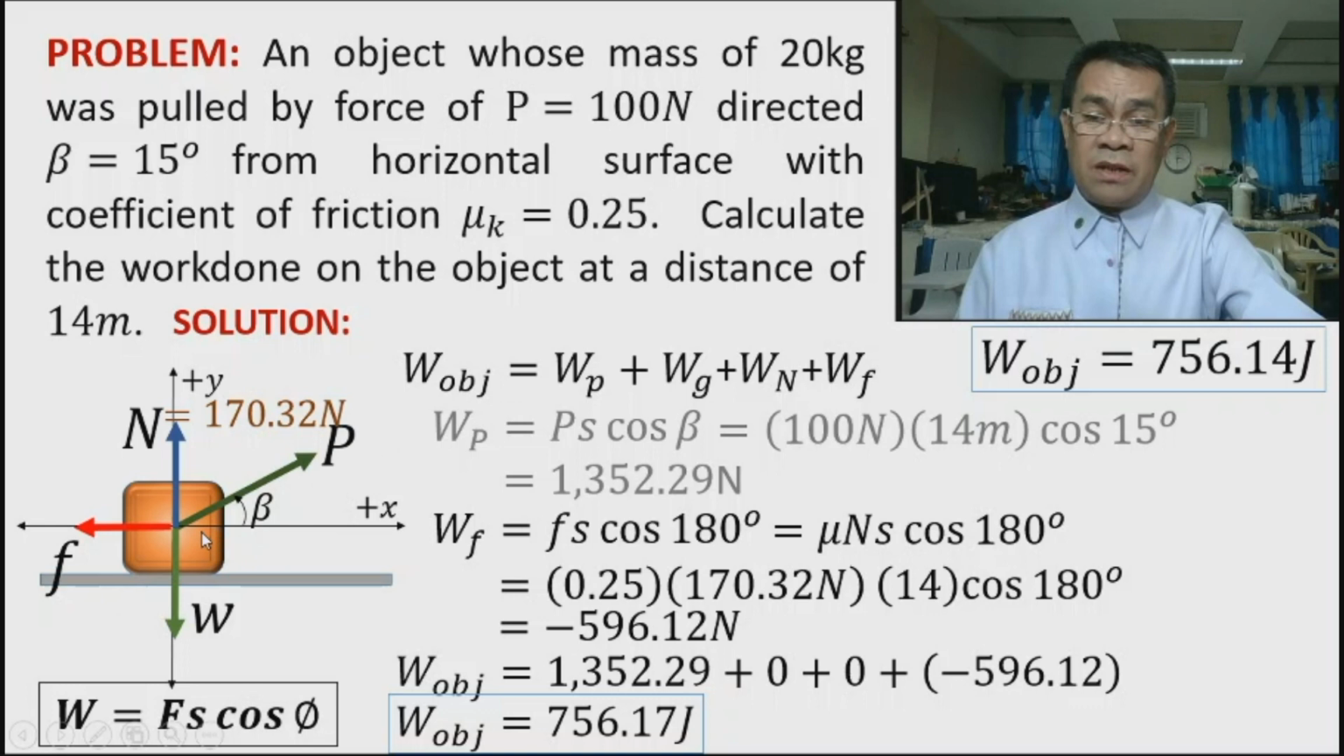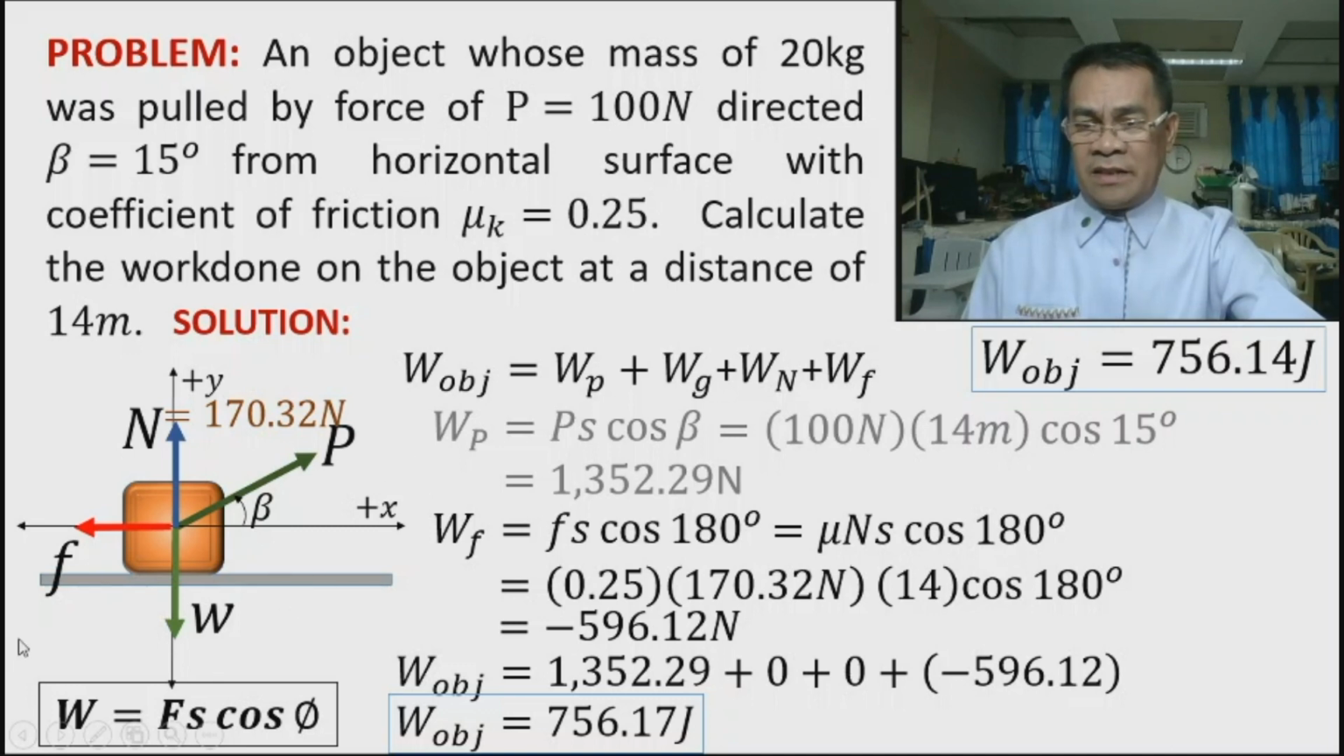Why? Because if you move the object up, you are against the gravity. So you have to exert force against gravity. But when the object moves downward, down the plane, the weight, gravity, is in line with the displacement. So therefore, it provides a positive work done. Okay. But the normal, again, take note, the normal is 0 for horizontal.